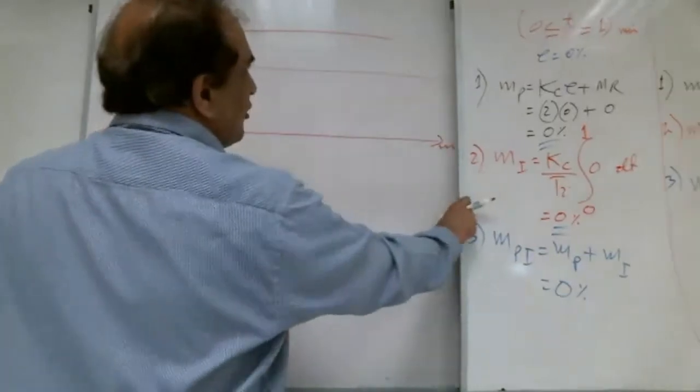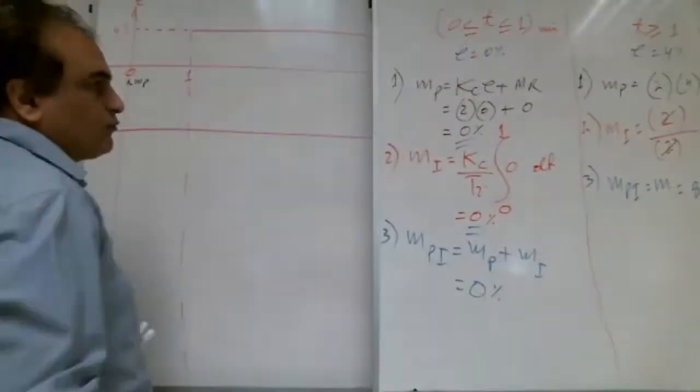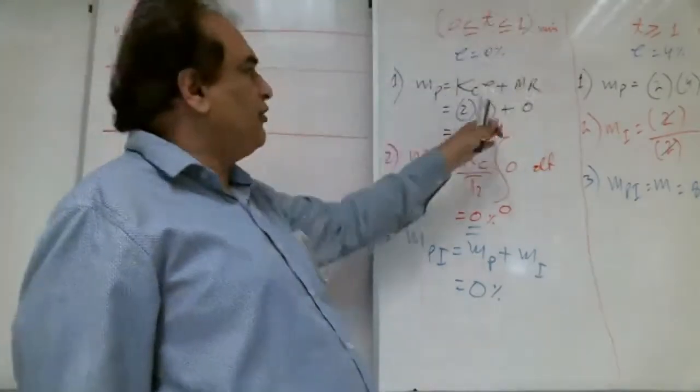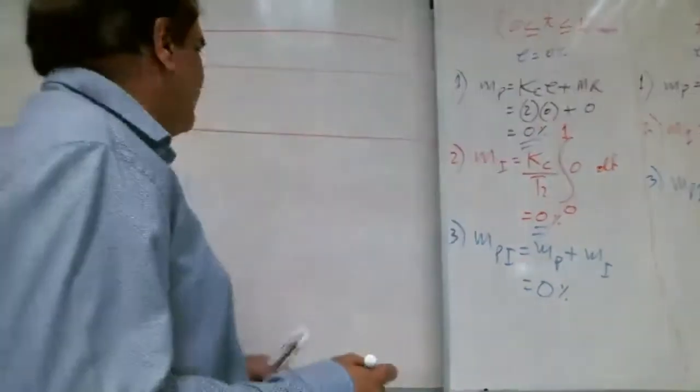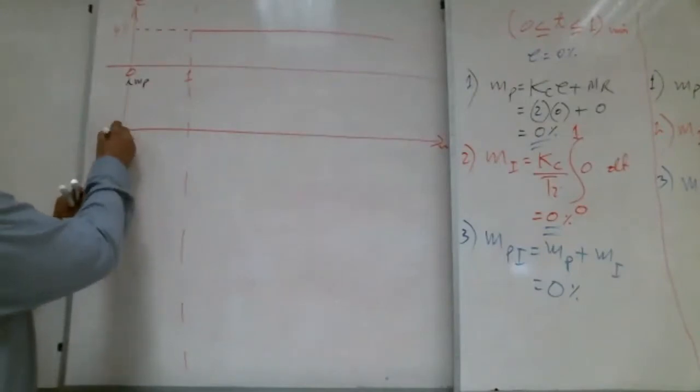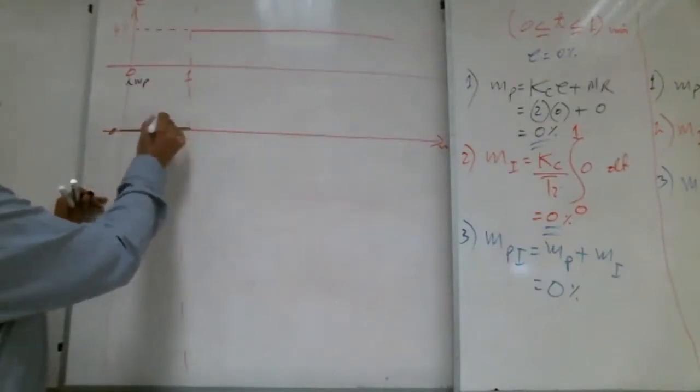From 0 to 1, how much is MP, Shabab? From 0 to 1, what is MP? 0. Very good. A lot of brothers are writing 0. So here it is 0. From 0 to 1, it is 0. Good.